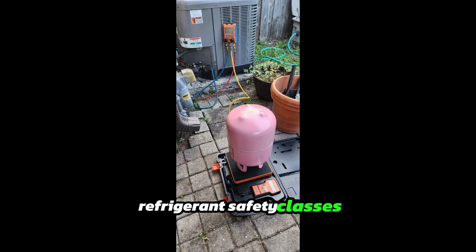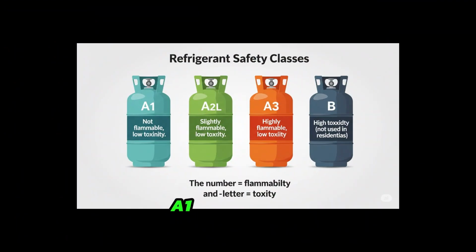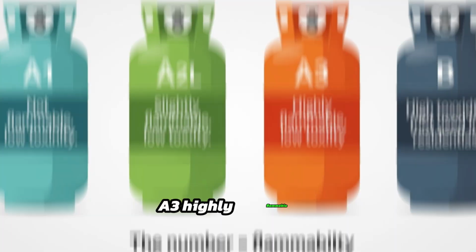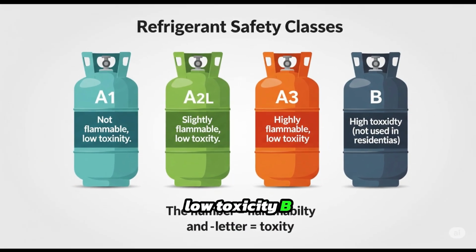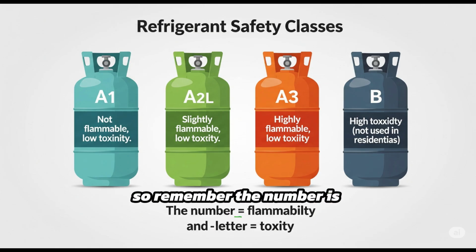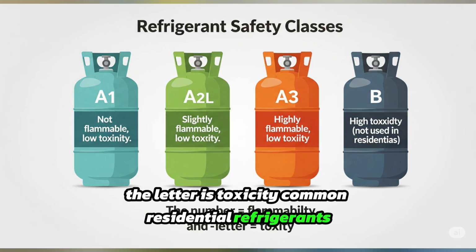Refrigerant safety classes. Refrigerants are classified by ASHRAE using this code: A1, not flammable, low toxicity; A2L, slightly flammable, low toxicity; A3, highly flammable, low toxicity; B, high toxicity, not used in residential systems. So remember, the number equals flammability. The letter is toxicity. Common residential refrigerants: